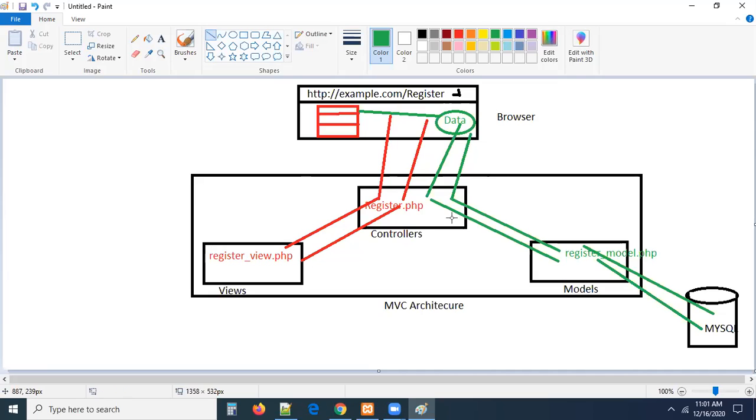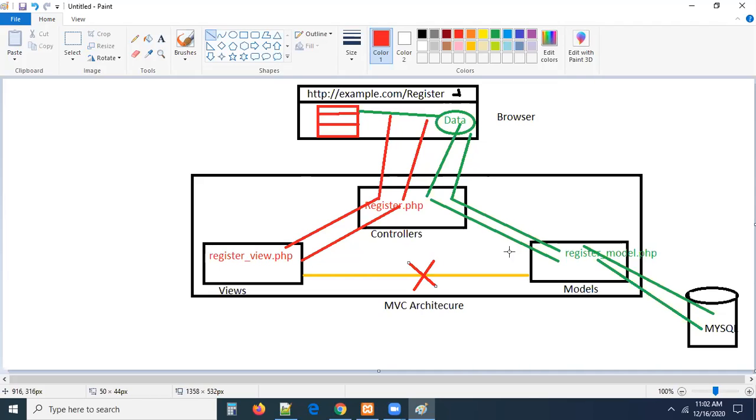One doubt, sir: can a model and a view communicate with each other? This is a model and a view, guys. Can they communicate with each other? Because they look side by side, no? Right, is this communication okay? Remember, this communication is impossible. A view and a model will never communicate directly in MVC. This communication is not possible.